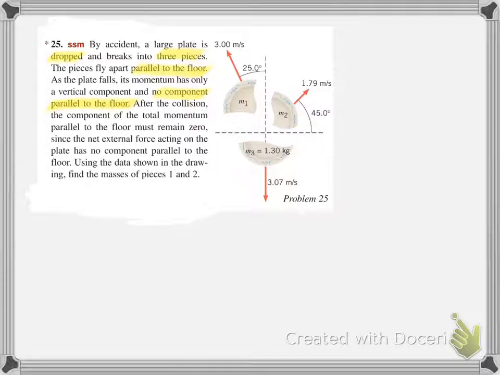After the collision, the components of the total momentum parallel to the floor must remain 0, since the net external force acting on the plate has no components parallel to the floor. Using data shown in the drawing, find the masses of piece 1 and 2.